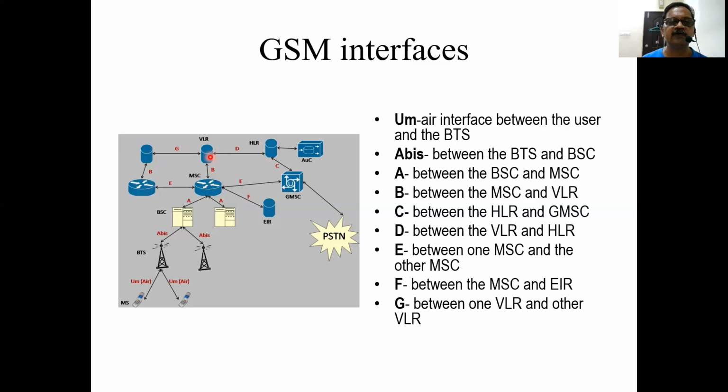So these are the different interfaces. We are not discussing all the interfaces in detail, but we are trying to understand the different nomenclature for different interfaces between different network elements in the GSM network.